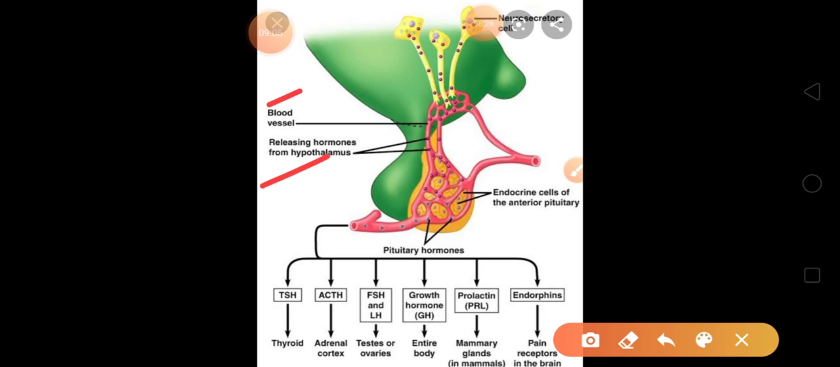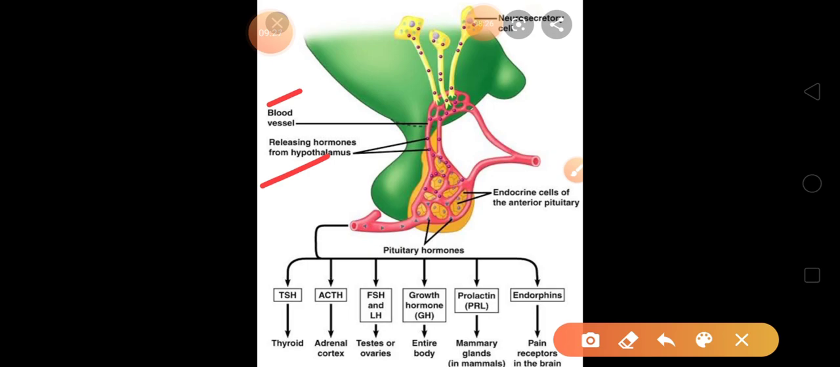the pituitary. Now see, the pituitary, as I told you, has two lobes. You can see the green lobe and the yellow lobe. So we have the anterior pituitary and the posterior pituitary. First we will see the anterior pituitary, which is given in yellow color.